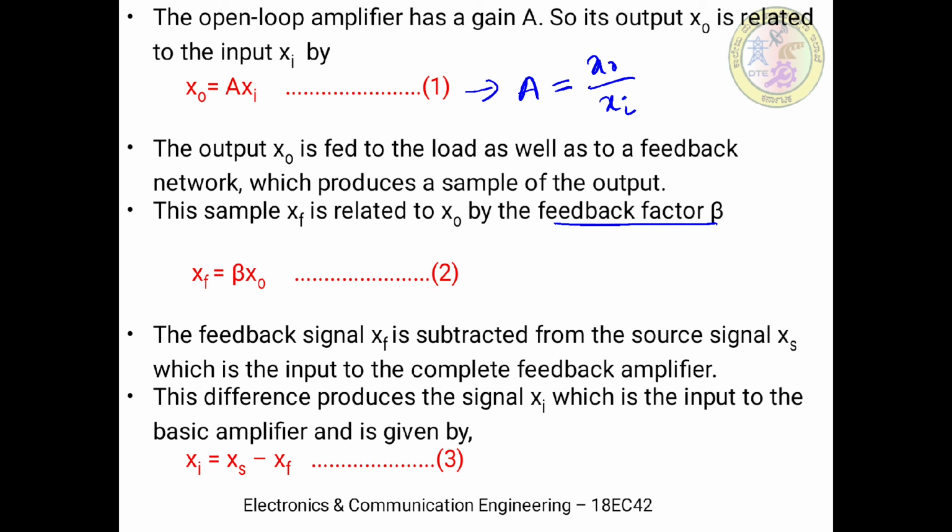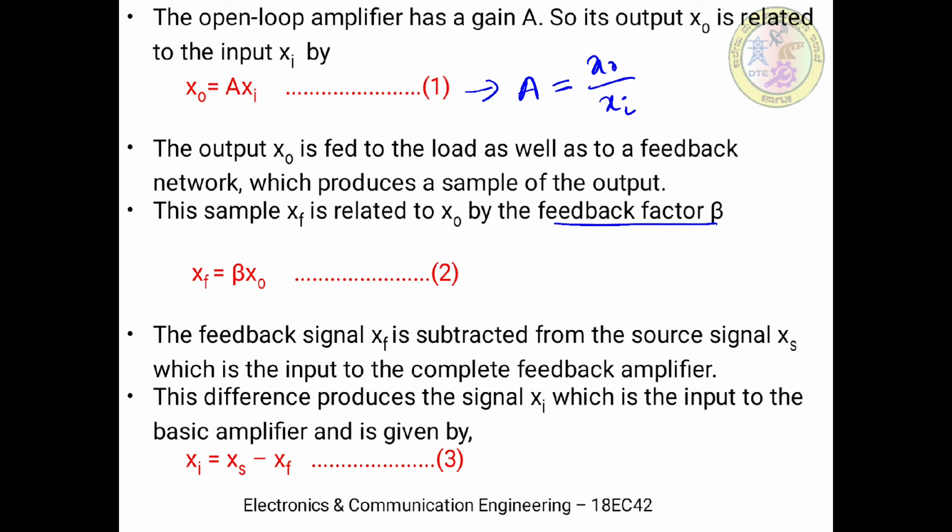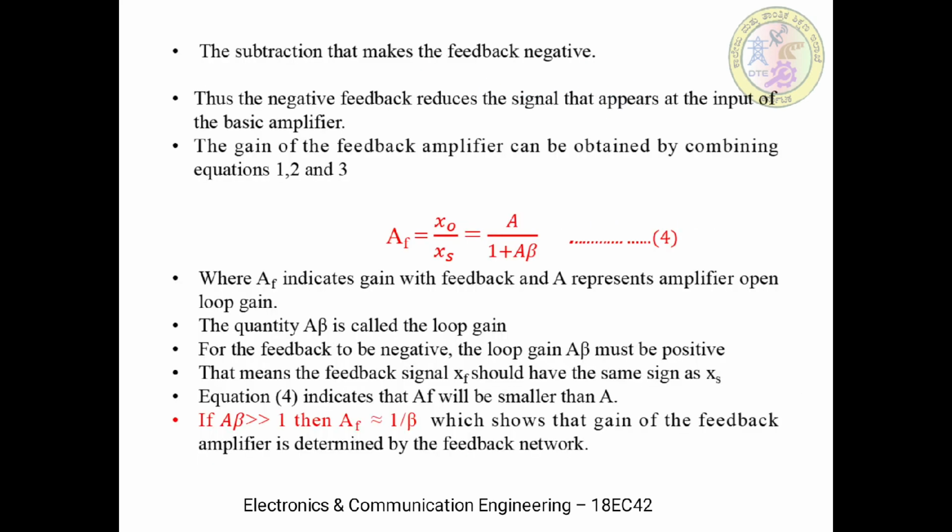But when you take the complete structure of the feedback amplifier, x naught is the final output, but xs is the input. It will include the feedback factor beta, everything. So that overall feedback amplifier gain is indicated by AF. The suffix F is sufficient to understand that it is the gain of the feedback amplifier, and it is a ratio of x naught by xs.